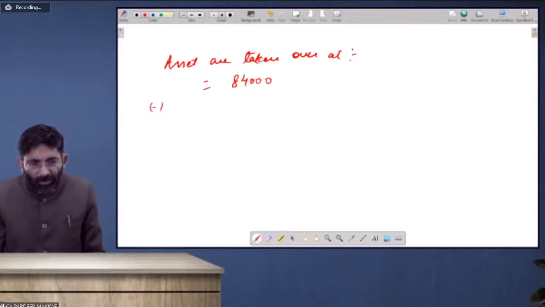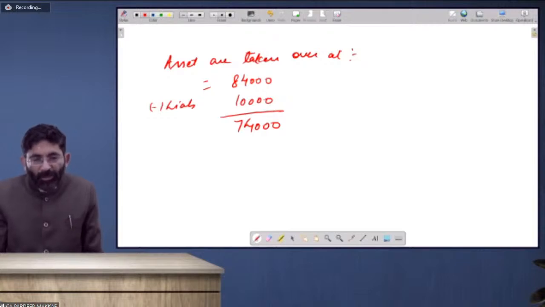Minus liabilities taken over worth rupees 10,000. So 74,000 is the total amount payable by the purchaser.